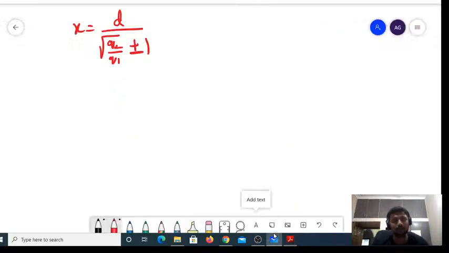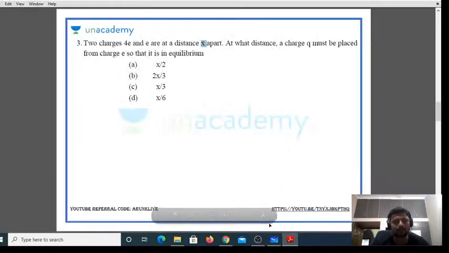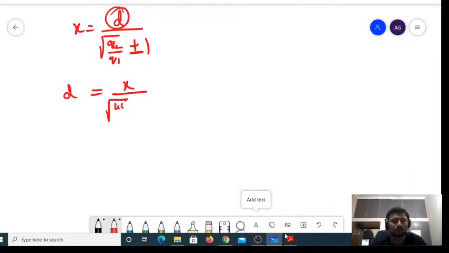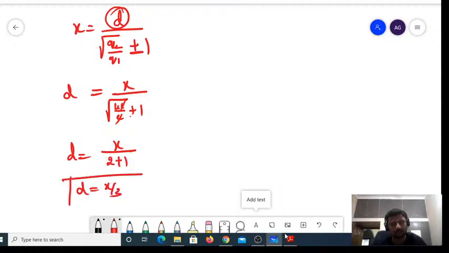Now, let us see how quickly the problem will get solved. Distance is what? I am supposed to find x. Let me consider it as D. Fine. Reverse it. That's it. x divided by square root of what is the value of the two charges? Q2 is 4E and Q1 is E, right? So I can write this as 4E divided by E plus 1, because I am taking plus 1. Why? Because both are like charges. E and E will get cancelled. So D would be equal to x divided by root of 4, which is 2, plus 1. So D must be equal to x divided by 3.